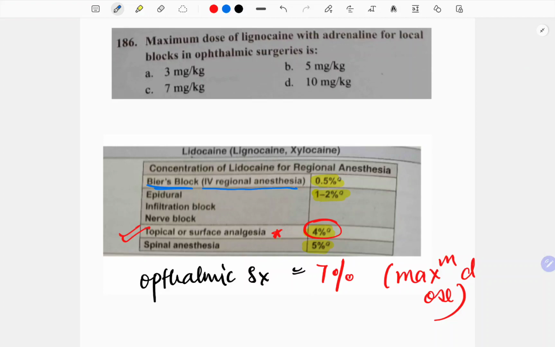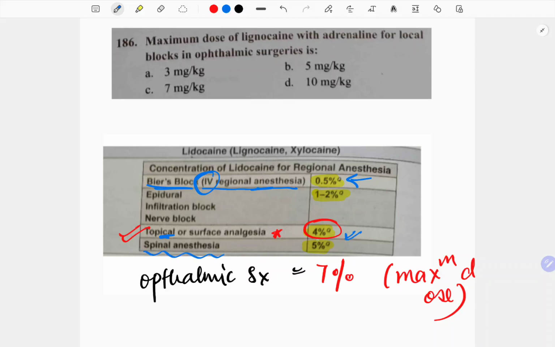Maximum dose of lignocaine with adrenaline for local blocks in ophthalmic surgeries. The concentration of lignocaine for regional anesthesia: if you have to give IV regional anesthesia, the minimum dose will be 0.5. Now, if you have to give topical, it is 4%.